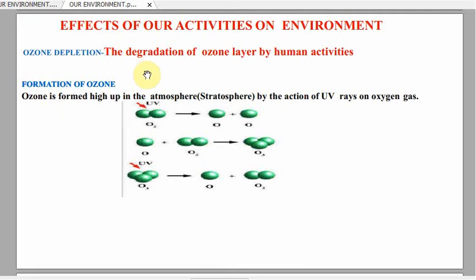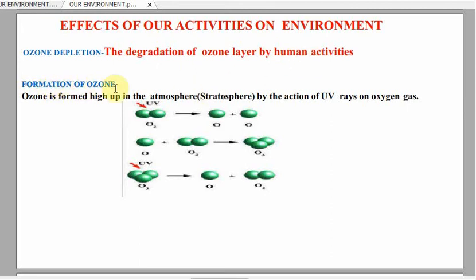So today we are going to discuss two environmental problems caused by our activities. The first one is the depletion of ozone layer and the second one is the disposal of domestic waste. So first we will study about ozone depletion. Ozone depletion is the degradation or destruction of ozone layer by human activities.